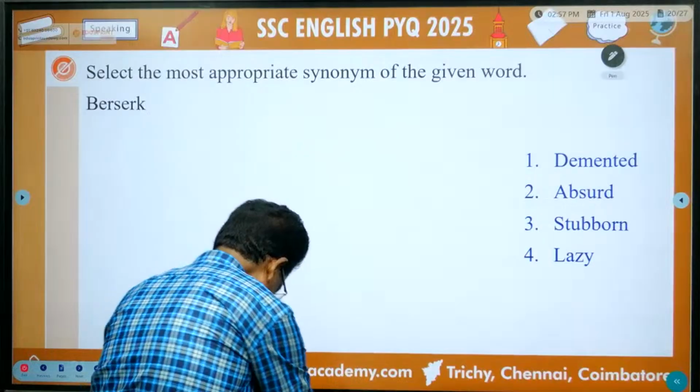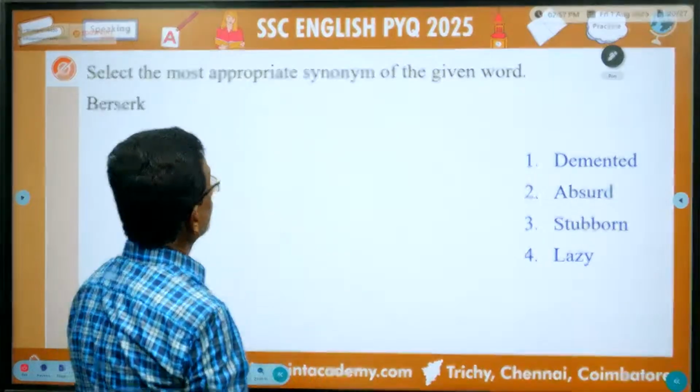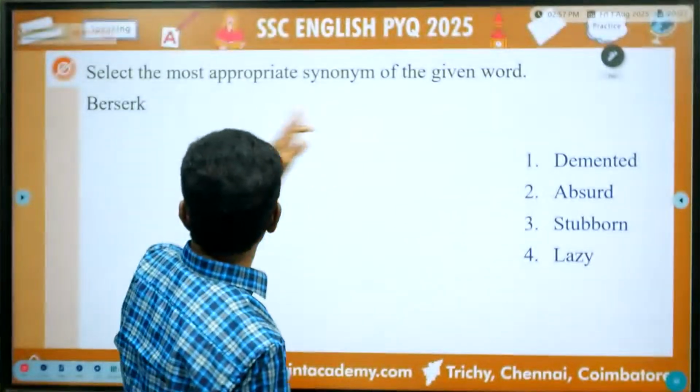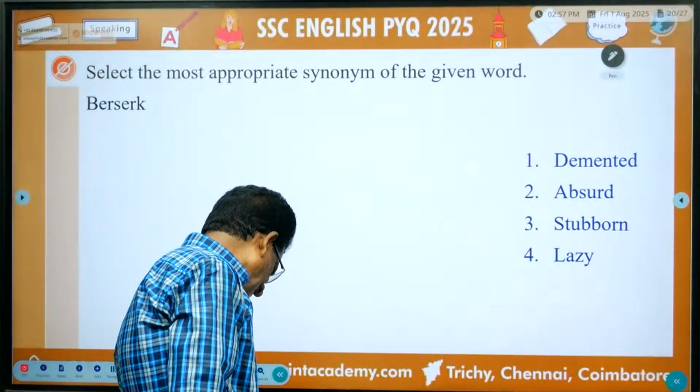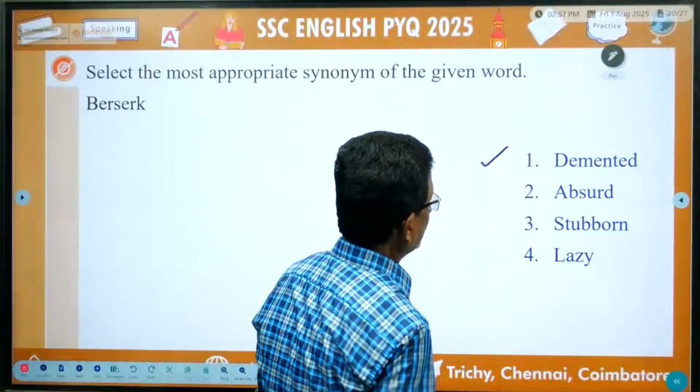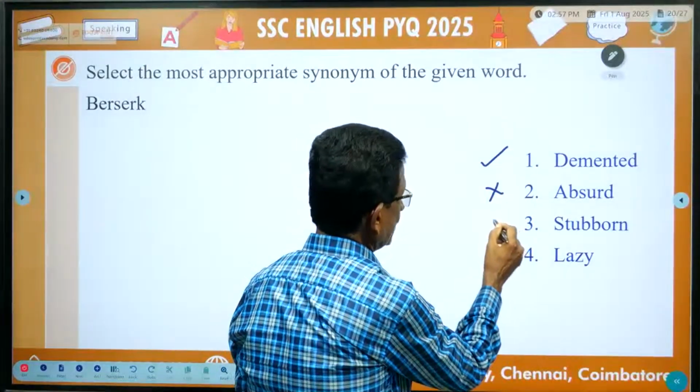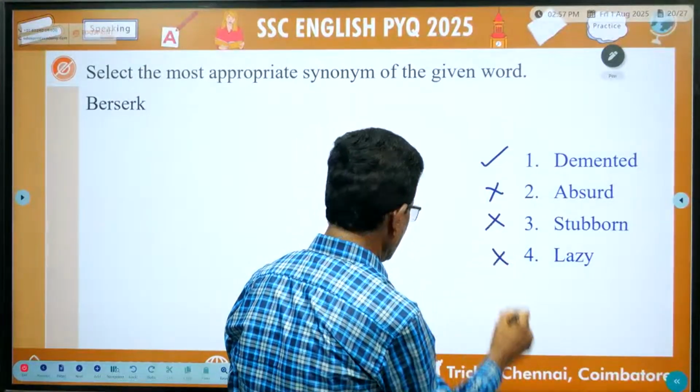Next one. Select the most appropriate synonym of the given word. Berserk. Here, berserk actually means demented. This is the correct meaning. Absurd is wrong. Stubborn wrong. Lazy wrong.